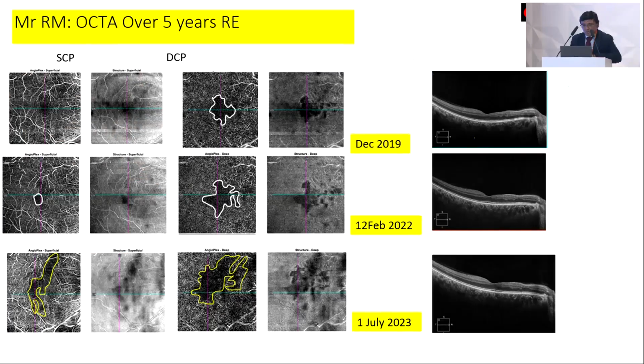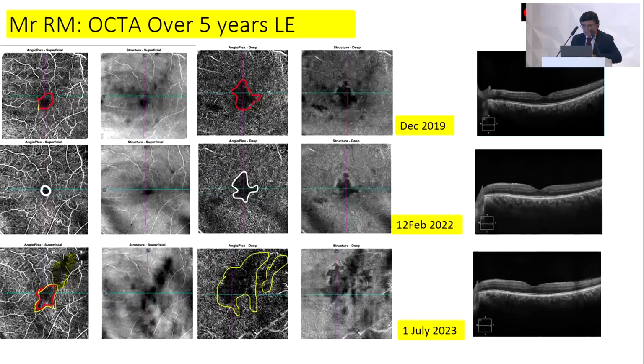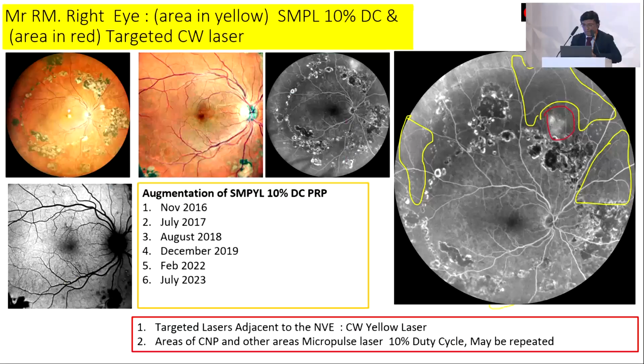You can see the OCTA images over the last 5 years, how the superficial capillary plexus and the deep capillary plexus have changed in these cases, and we have not done a PRP for him. So this is his pattern after a wide field angiography.